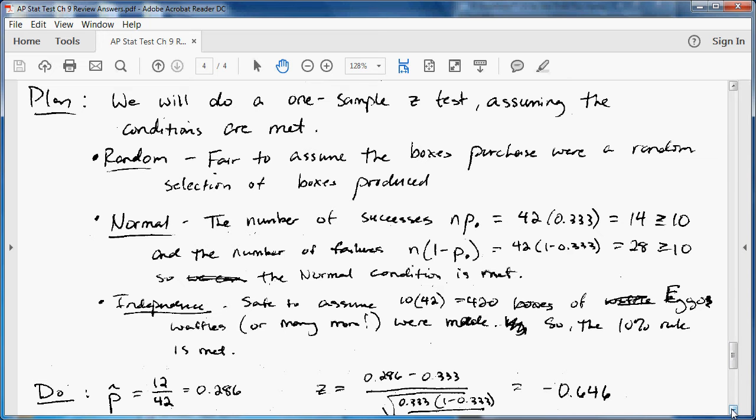Independence. If we are sampling without replacement, we need to look at the 10% condition. That should be written out there. Sorry I didn't. But it is safe to assume that 10 times 42, or 420 boxes of Eggo waffles, or many more, were made. So the 10% condition is met.